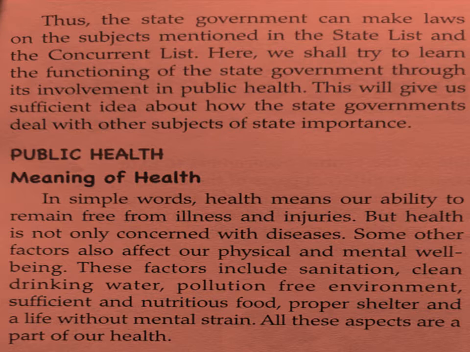Like this, the state government can make laws on the subjects mentioned in the state list, as well as they can make laws on the concurrent list. Now we will learn the functioning of the state government through its involvement in public health. By this you will get a sufficient idea about how the state governments deal with other subjects of state importance. So here you can see the first topic which we have is public health.